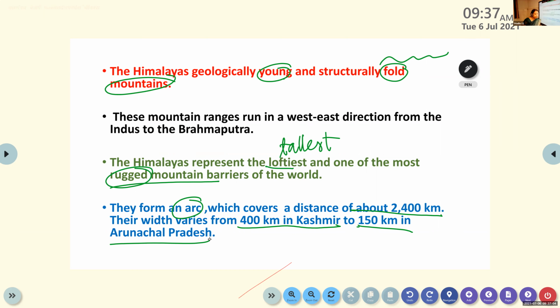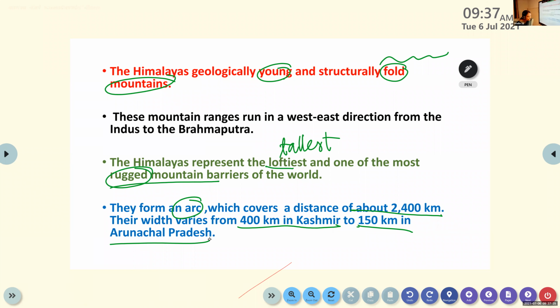So the Himalayan mountains are the young and the fold mountains. It is the last known mountain range formed on the earth. It is stretching from west to east, and it lies in between the two important rivers, the Indus in the west and the Brahmaputra in the east.